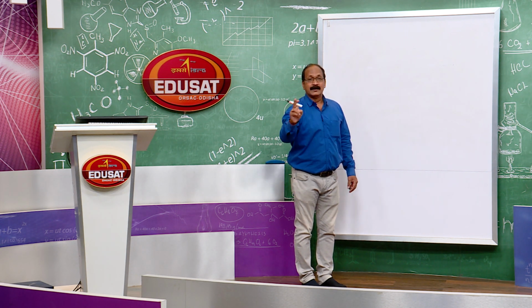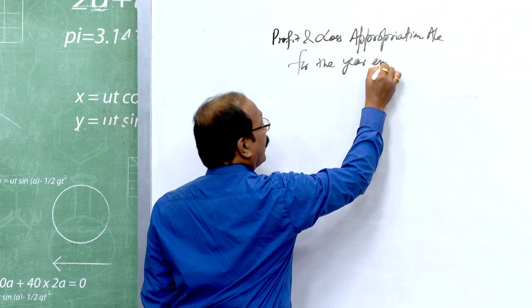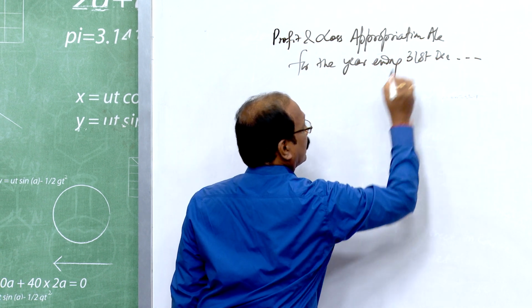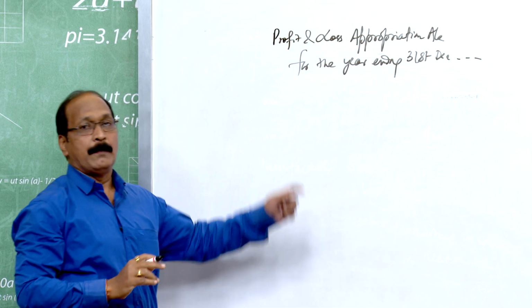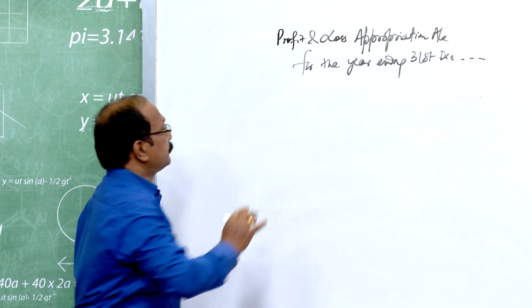Among the partners only. Profit and loss appropriation account for the year ending 31st December, or like this. When the date is mentioned, you have to write it, otherwise you have to leave it blank.